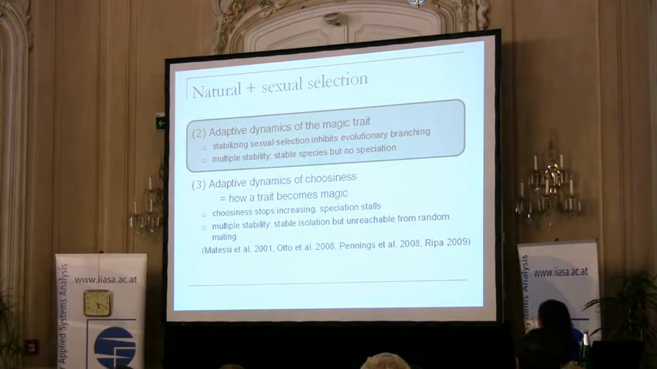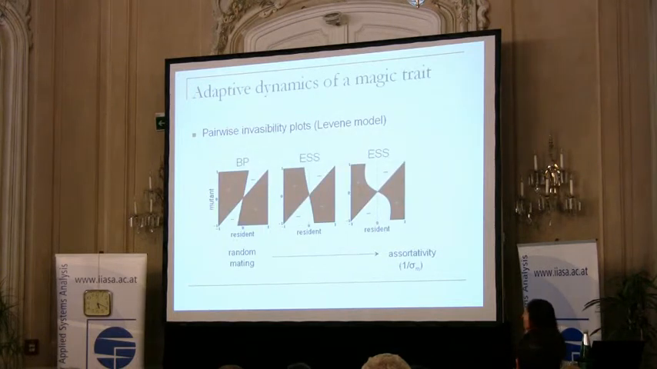So in this talk, I will mostly focus on the second problem. And well, the first population genetic thing comes up as an intermediate step, and at the end, I will a little bit talk about the adaptive dynamics of choosiness as well. So going to the adaptive dynamics of a magic trait. First, I produce here the so-called pairwise invisibility plot. So I'm sure that many of you are familiar with this kind of representation of possible invasion events.